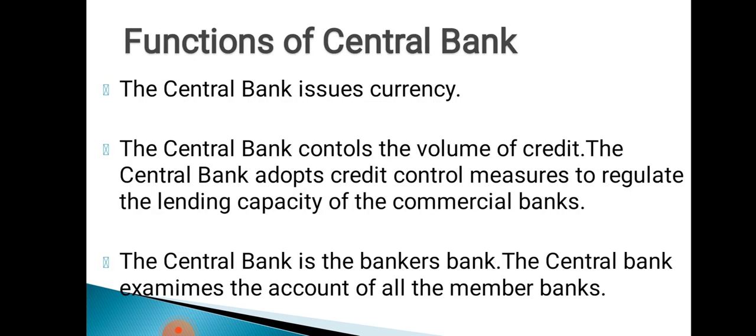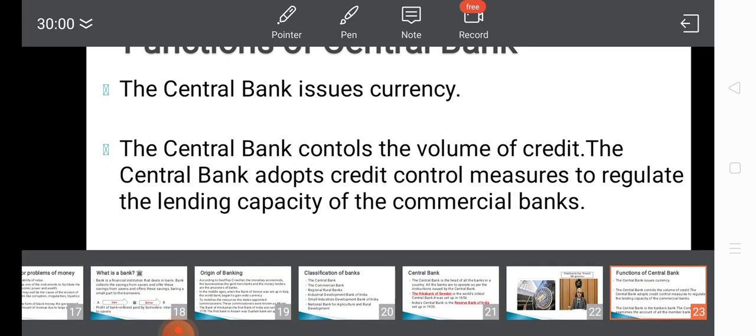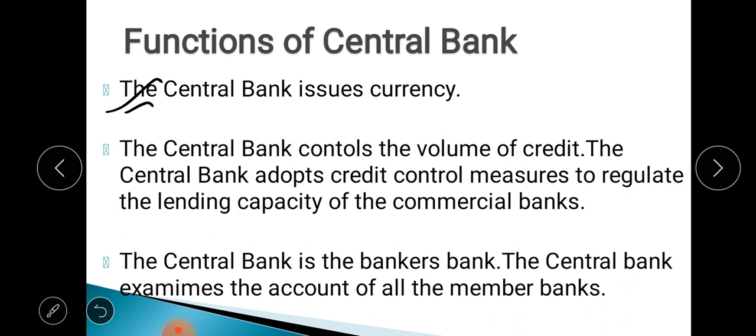Now you see the central bank performs certain functions. The first important function is what? The central bank issues currency. Currency means the rupees or the coins, currency notes and the coins, these are called currency. Now the central bank has the only authority, or you can say the monopoly. Monopoly means a single individual or a single institution that provides the currency. So the central bank has the monopoly right, or the monopoly authority, which can issue currency.